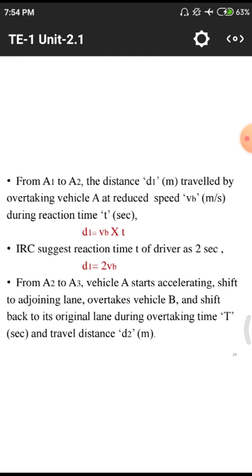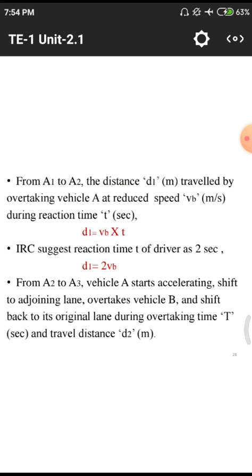Here we are having A1 to A2, the distance is D1 meters traveled by overtaken vehicle A at reduced speed VB, that means velocity of B in meters per second, during a reaction time of T seconds. So D1 equals VB into the reaction time, that means T into speed VB.